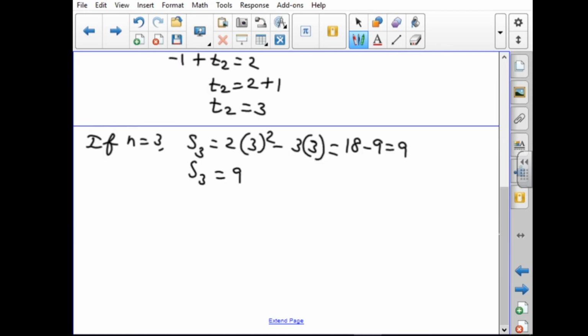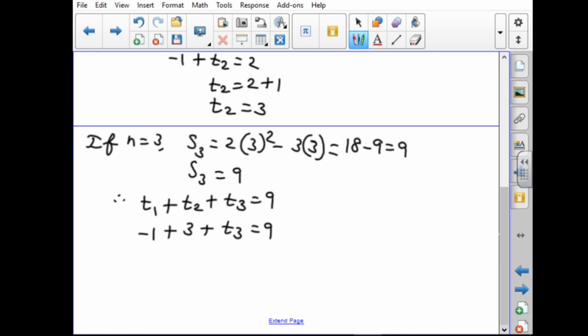S3 equal to 9. S3 means what? Sum of the 3 terms. So the sum of the 3 terms, T1 plus T2 plus T3 equal to 9. That is only the sum of the 3 terms. Already we know the values of T1 and T2, so we substitute here: T1 is minus 1, T2 is 3, plus T3 equal to 9.